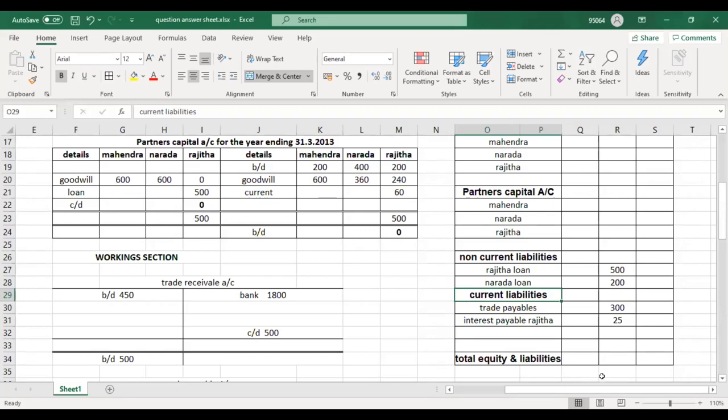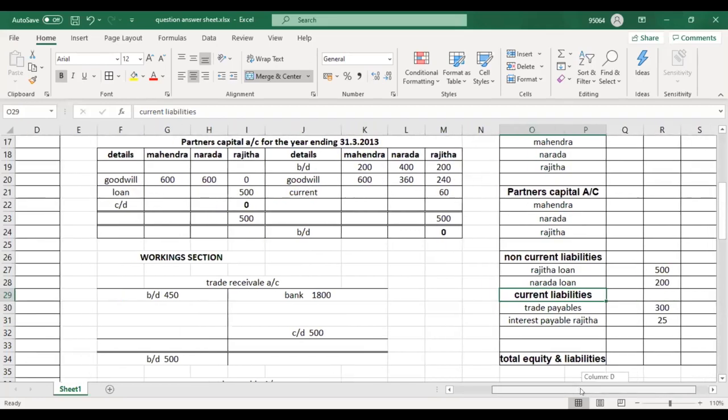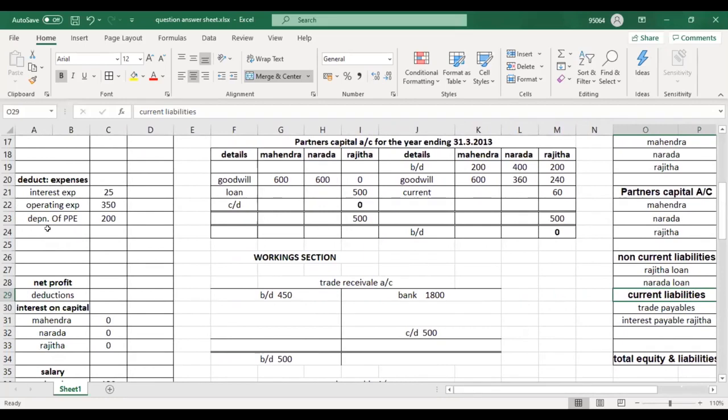Okay. Now 5% interest. How much is 5% interest on 200? It is 10. You should record it under expense. I will write here separately for your understanding: interest expense for Narada, 10.